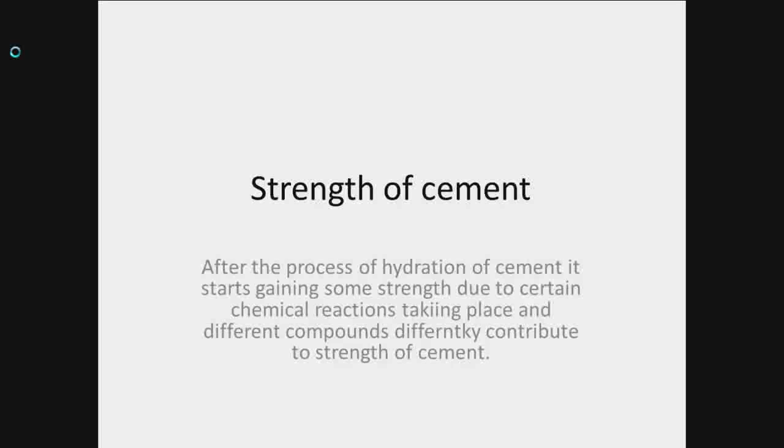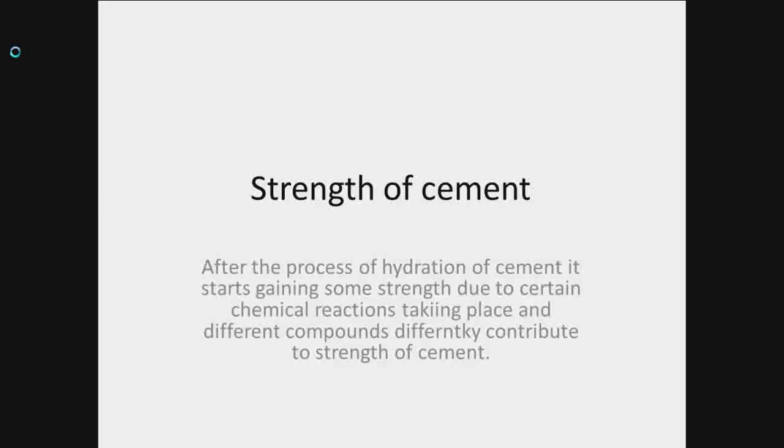Now, what about the contribution of tricalcium silicate? After adding water to the cement, tricalcium silicate hydrates immediately next to tricalcium aluminate and contributes early strength to the cement paste or concrete. In general, the early strength of Portland cement will be higher with higher percentage of tricalcium silicate. Many researchers have found that tricalcium silicate contributes most of the strength development during the first 4 weeks. The 7-day strength of tricalcium silicate has been found about 400 kg per centimeter square, and 18-month strength has been found to be 700 kg per centimeter square.